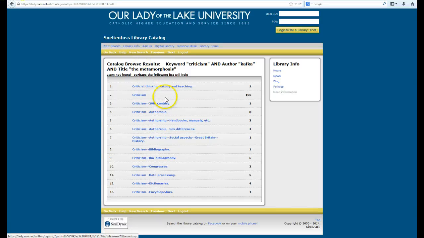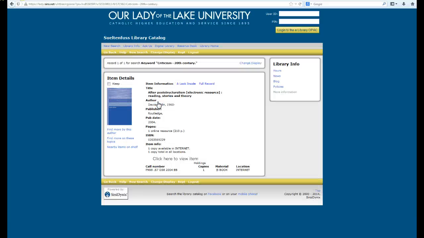And you see that we've got other criticisms of 20th century materials, not anything in particular that shows that it's got Kafka, but some of the other short stories that you're working with are a little more common, even though Metamorphosis is pretty common. But we may be able to find a book. The chances are not so great, though, not like articles. We would probably be able to find more articles on your subject than we would actual books on your subject.